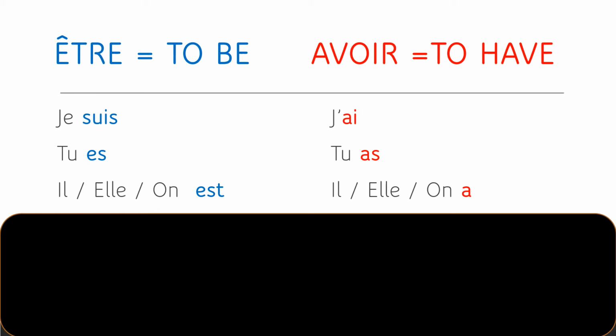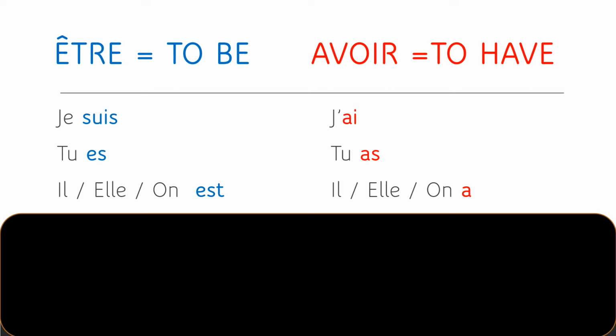J'ai. For the second person, it is tu as. And just like with tu es, we do not pronounce the last consonant, the S. It's just tu as. And then for the third person, we have il, elle, on, a.